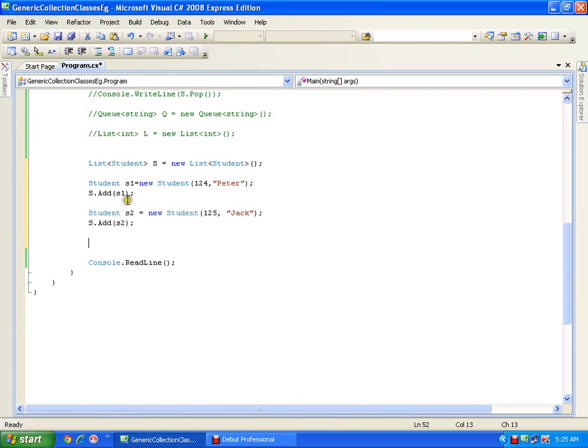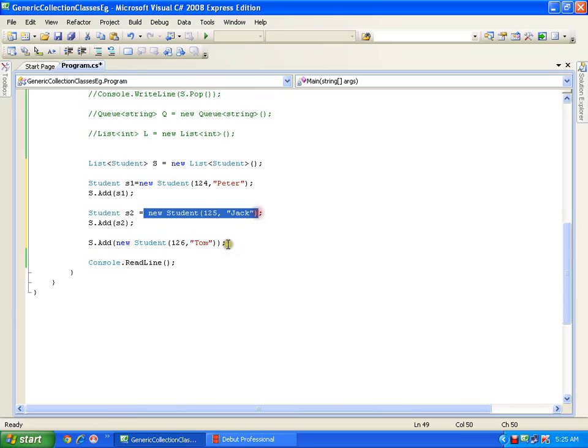Now instead of every time creating a reference, then creating an object, then adding the reference, instead of this I can directly say s dot add new student 126 comma Tom. So instead of making this and referring it with s2 and then adding s2, I can directly add this.